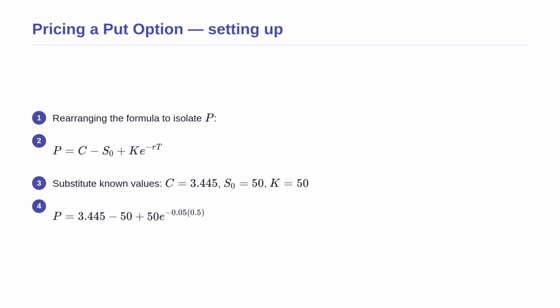The call price is 3.445, the stock price is 50, the strike price is 50, the rate is 5%, and the time is 0.5 years. We plug all of these numbers directly into our rearranged equation.